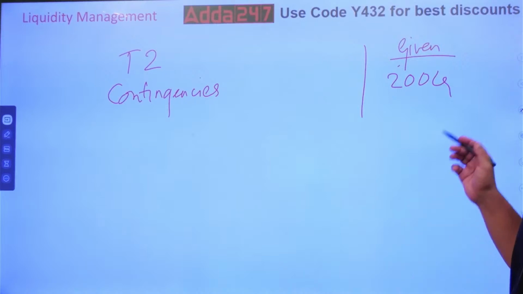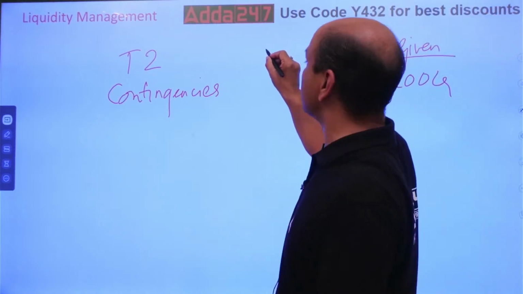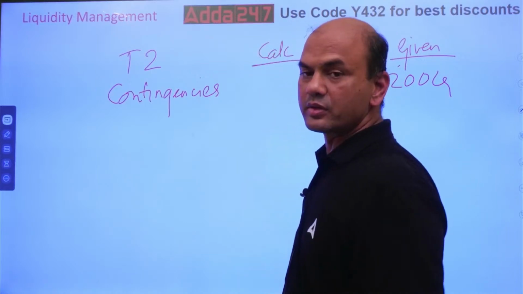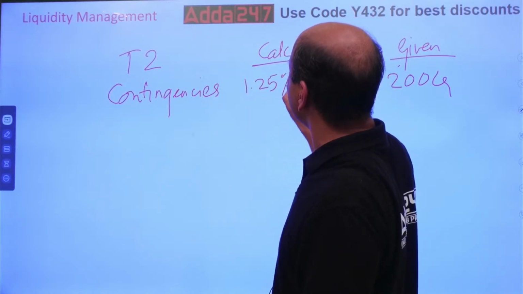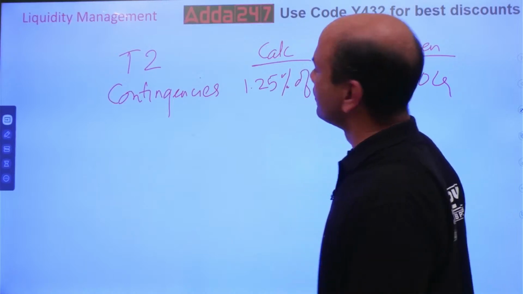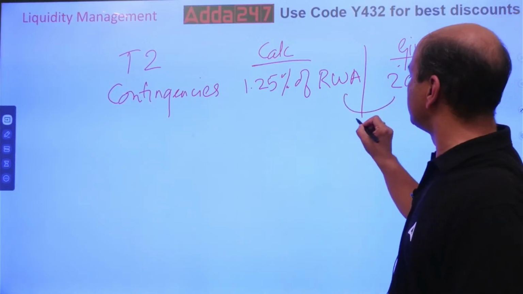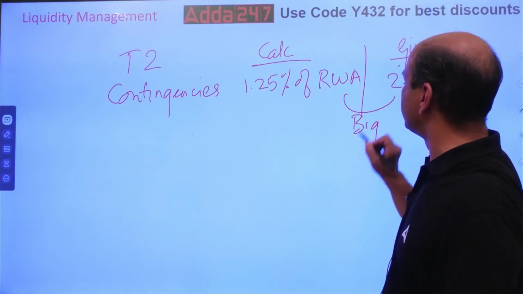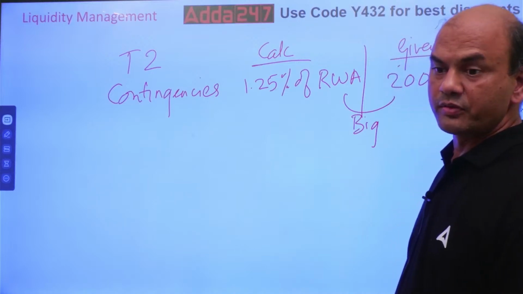Either I will be having 200 CR or calculations. The second one is calculation. So what is calculation over here? Calculation is 1.25% of RWA. Whichever among these is bigger, whichever is big, highest. Okay. So which one will you take?